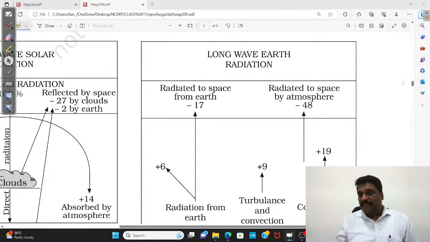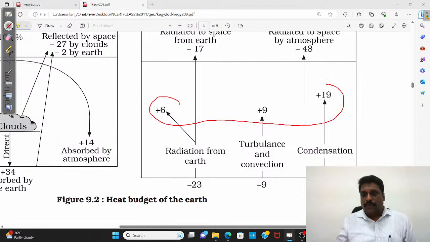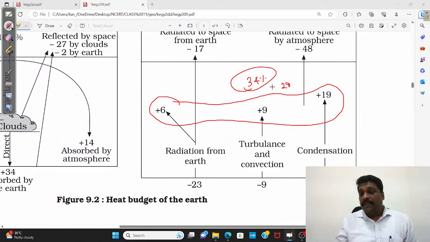Okay, and see, my dear friends, in this 51, nearly what percentage is absorbed by atmospheric constituents, if you ask me? It is 6 plus 9 plus 19, say for example 28 plus 6, nearly 34 percentage is absorbed. And here carbon dioxide plays a very, very important role. Carbon dioxide constituent is only somewhere around 0.036 percentage.